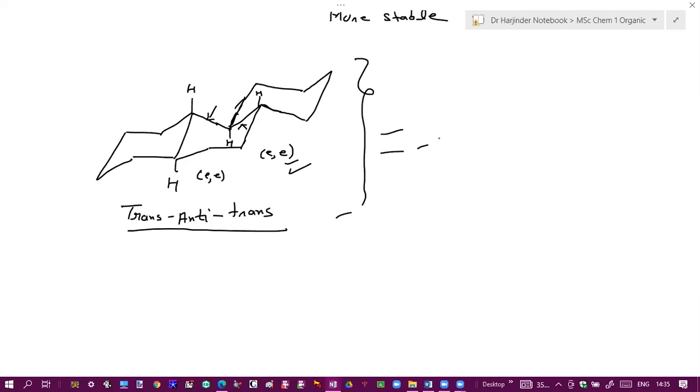What about its optical activity? What do you think? Is it optically active or not? Yes, sir, it is optically active. Why? Sir, there is no symmetry element. So this exists in optically active or DL form in the absence of any symmetry element.